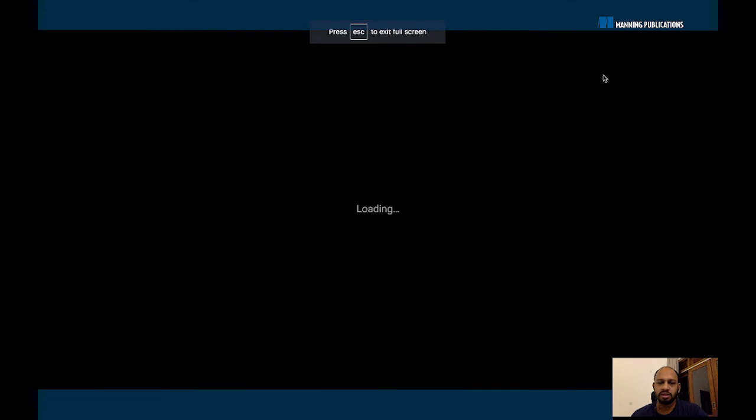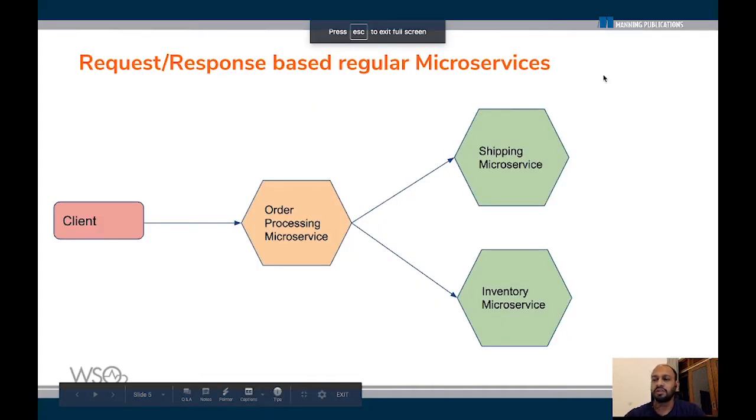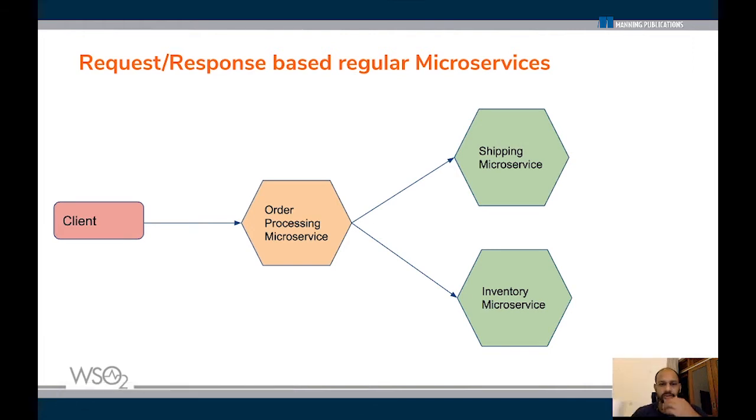In a typical microservice architecture, what we use mostly are request response based microservices. In such a scenario, as you're seeing on the screen here, once an order is processed, the order processing microservice would talk to the relevant other internal microservices to get its job done. It will talk to the inventory microservice for updating the inventory. It will talk to the shipping microservice to make sure the shipping is done, and so on.